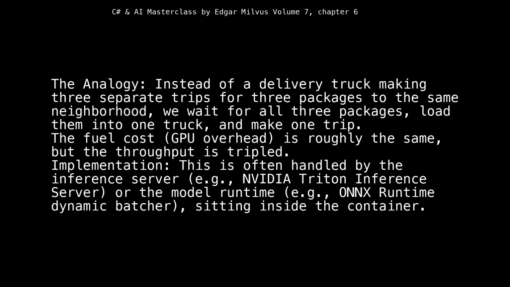The analogy: instead of a delivery truck making 3 separate trips for 3 packages to the same neighborhood, we wait for all 3 packages, load them into one truck, and make one trip. The fuel cost, GPU overhead, is roughly the same, but the throughput is tripled. Implementation: this is often handled by the inference server, e.g., NVIDIA Triton Inference Server, or the model runtime, e.g., ONNX Runtime Dynamic Batcher, sitting inside the container.